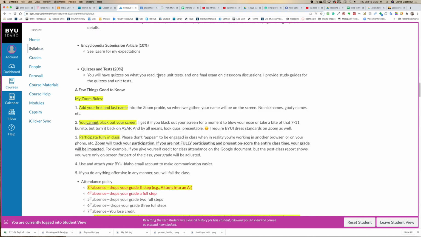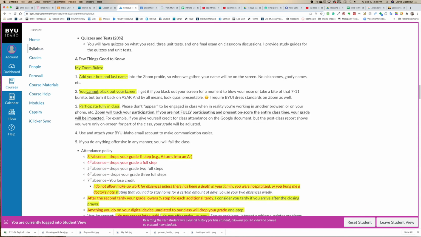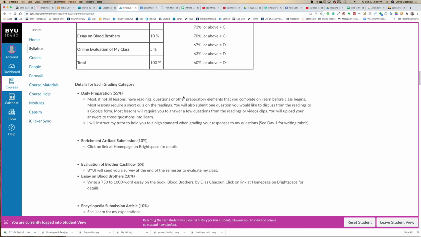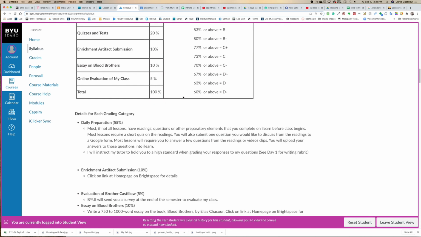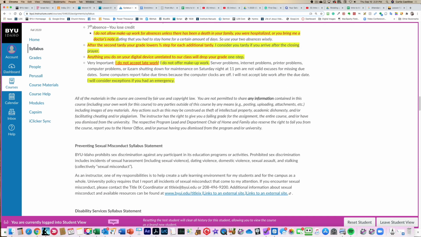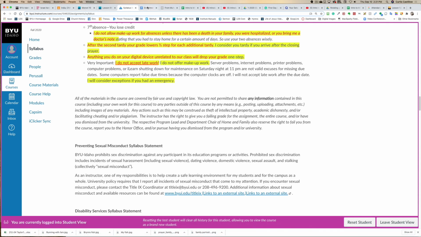Now, make sure you scroll down and read a few good things to know. This is my Zoom rules, my Zoom etiquette you have to know. Make sure you read the attendance policy so your grade doesn't get dropped. Just read the part highlighted in yellow. That's the most important. I want you to read it all, but make sure you don't miss the yellow. If you miss the yellow, it could drop your grade. Okay.